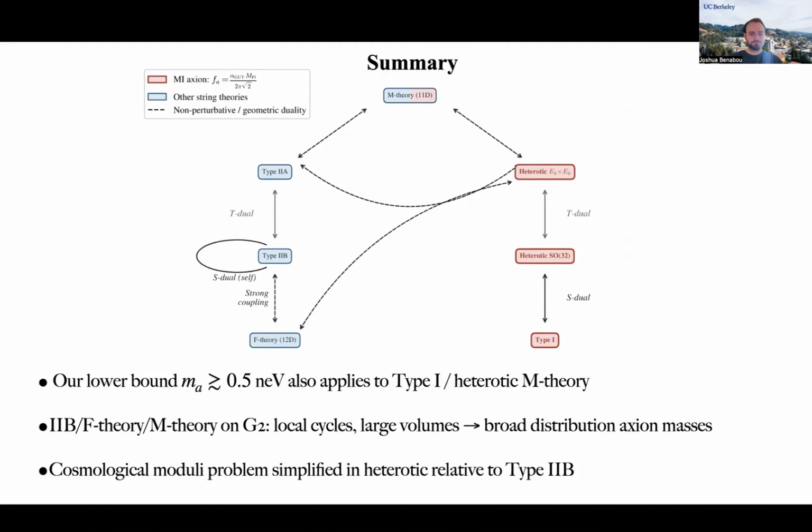the gauge fields are hosted on local cycles, and the gauge coupling is determined by the volume of a local cycle, whereas the overall volume of the manifold can be much larger than this inverse gauge coupling. And this allows for a broad distribution of axion masses, including masses which are below our lower bound of 0.5 nanoelectronvolt for heterotic string theory. We also discuss in our paper why the cosmological moduli problem is simplified in heterotic relative to type IIB.